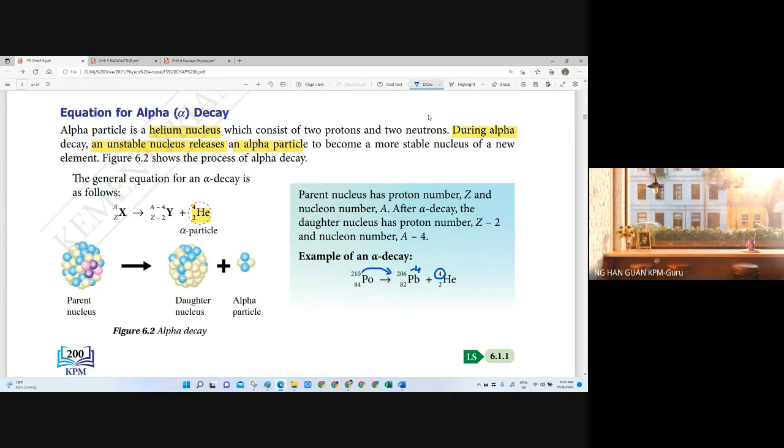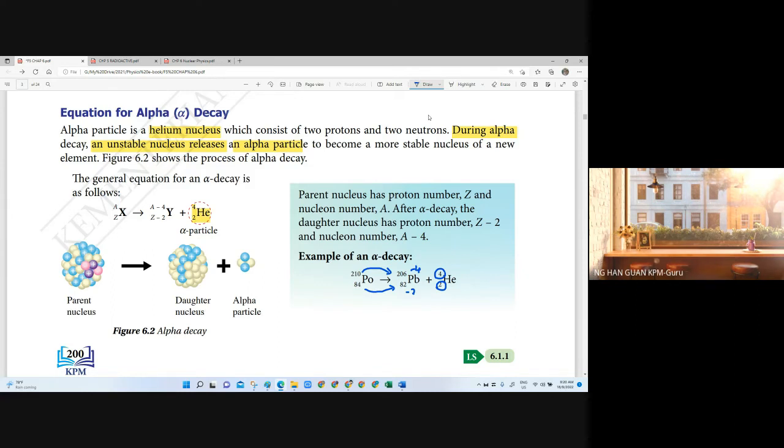And the proton number, from 84 to 82, means -2, because you need to give it to the helium nucleus so that it can release an alpha particle. That is why the nucleon number and proton number change by -4 and -2.